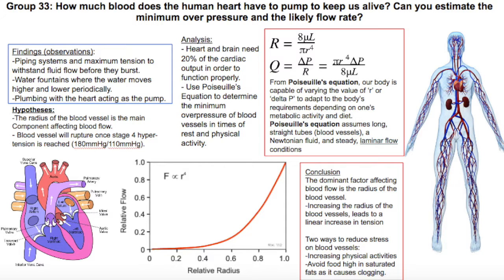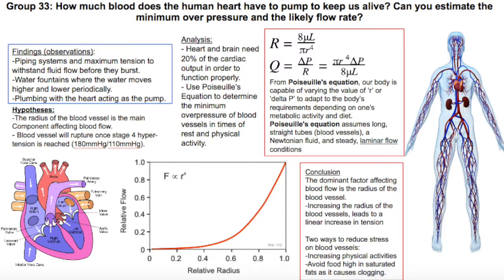But can we estimate the likely flow rate of these blood vessels? Our observations are the following. Piping systems have maximum tension to withstand fluid flow before they burst, water fountains where the water moves higher and lower periodically, plumbing where the heart acts as the pump. We hypothesize that the radius of the blood vessel is the main component affecting blood flow and that the blood vessel will rupture once stage 4 hypertension is reached.